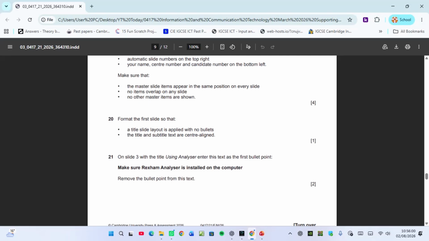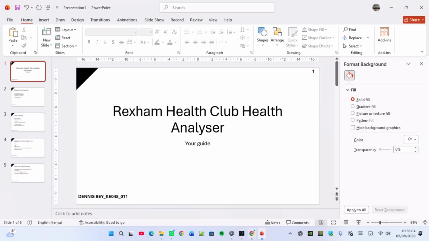They are centre aligned and they are with no bullets. So if you look at my first slide, there are no bullets. Initially it was having bullets. Let me undo. It was having bullets and then redo. It's now centre aligned with no bullets.